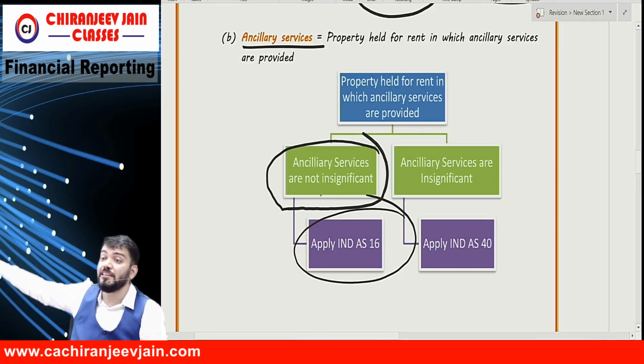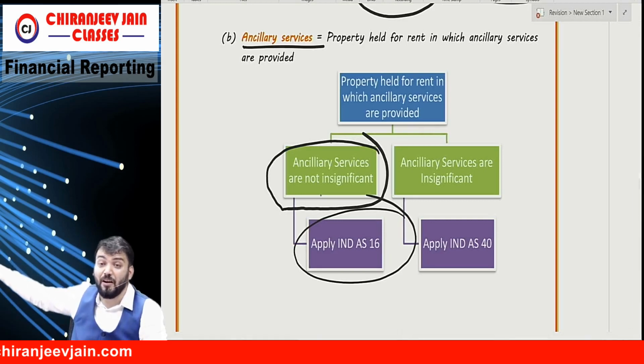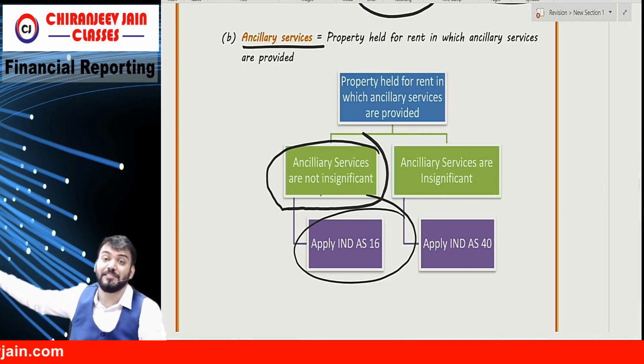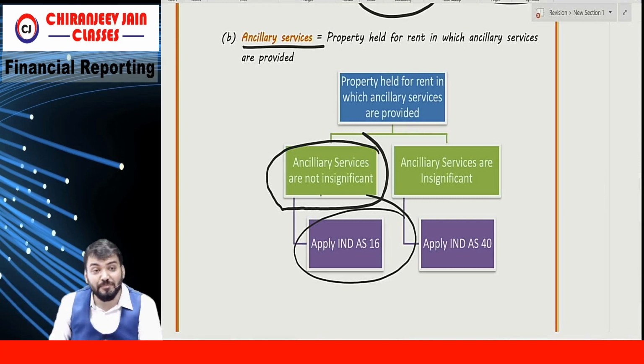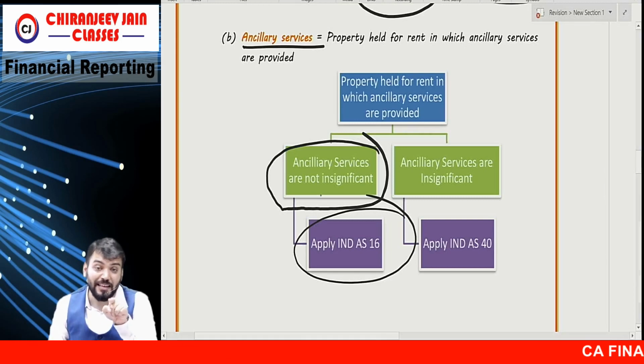This hotel is not providing only for rent purpose, they are doing their business. So it means that property is what? Ind AS 16 property. Correct?